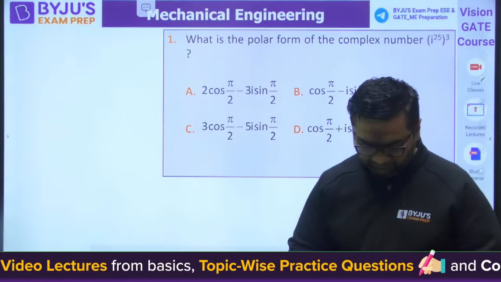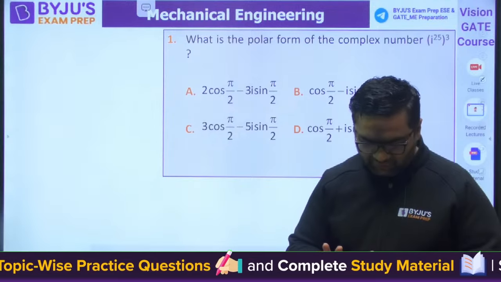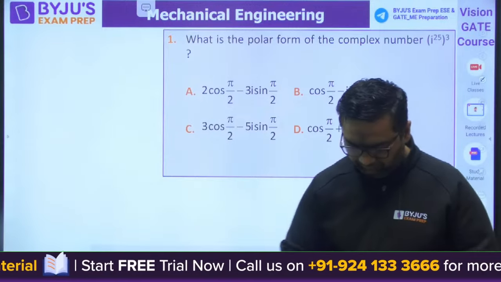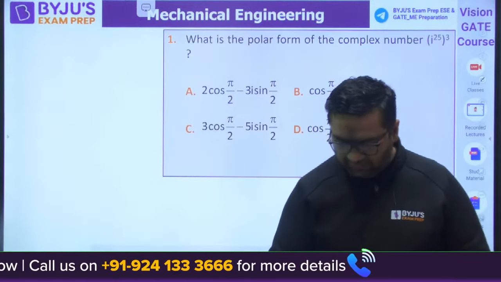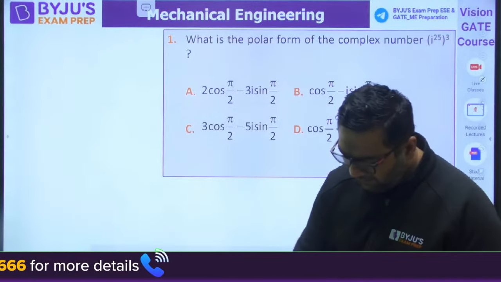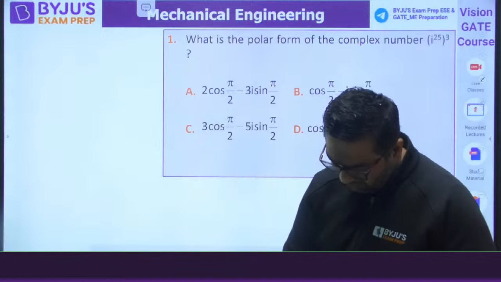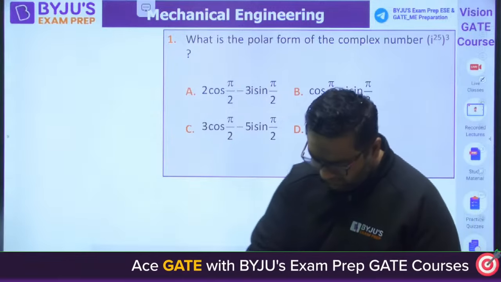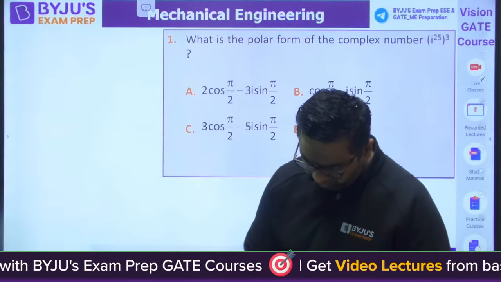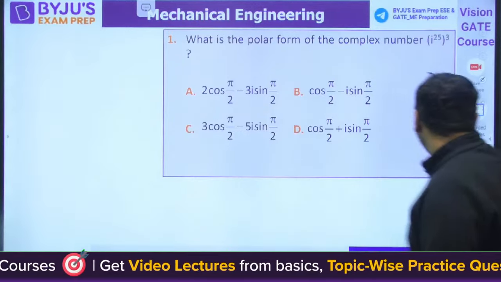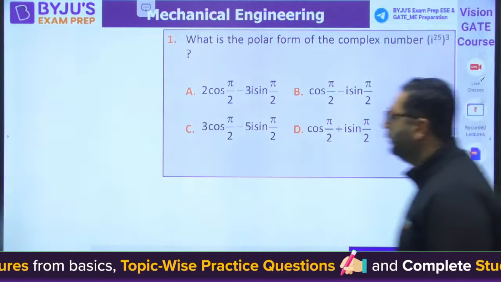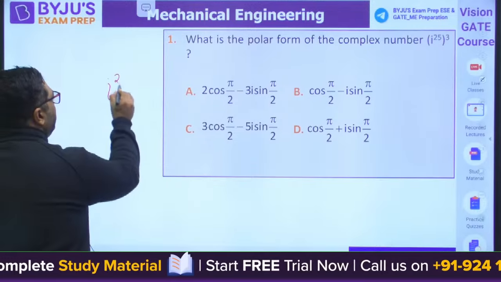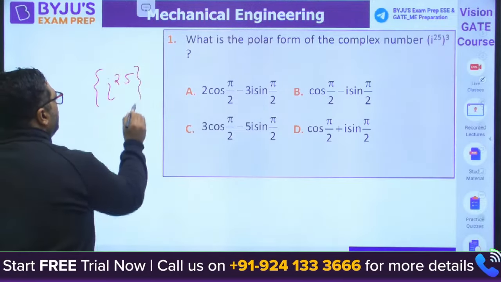Yes guys, the very first question in front of you. Solve it, solve it. Yes, Mani. And the question is saying the value for iota to the power 25 to the power cube.